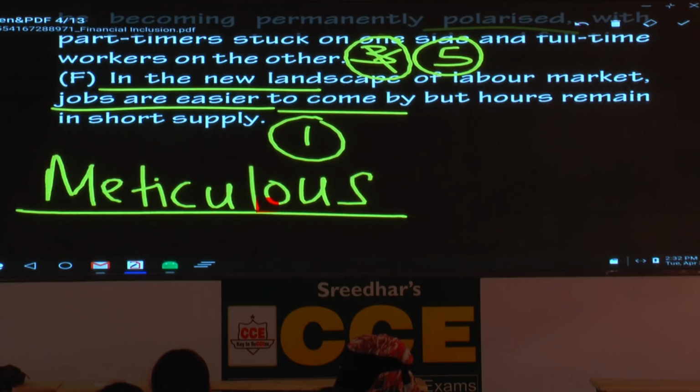Common sense. First you talk about availability of jobs. The second sentence is related to that. The third sentence talks about the fear. 2 sentences, third and fourth. And 5 and 6 talk about polarization, the impact of polarization. So what is the big deal? Is it easy or difficult? Still you could not get it. What is the reason? Meticulous reading.